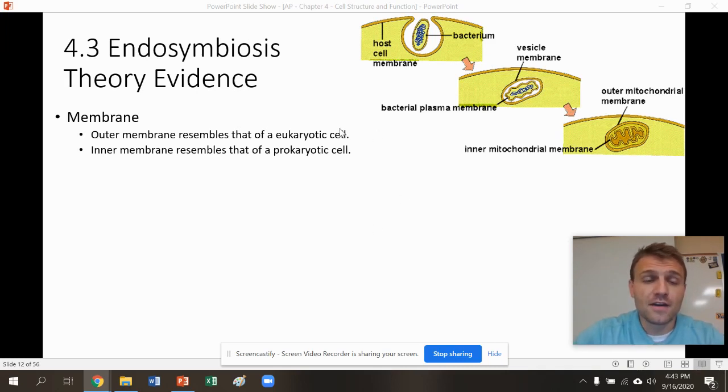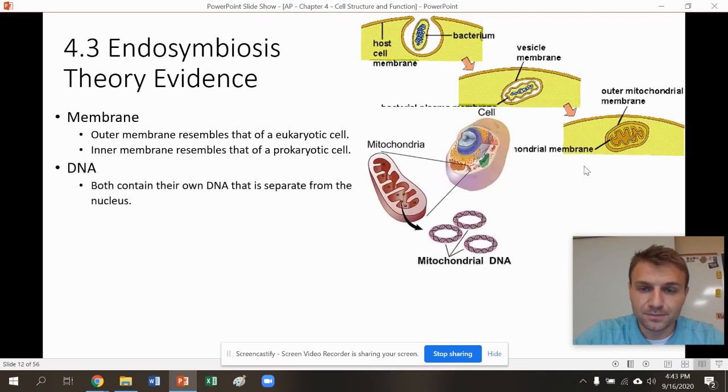What happened is they found some evidence, and this is the evidence that we have finalized today. Membrane: the outer membrane resembles that of the eukaryotic cell, while the inner membrane resembles that of the prokaryotic cell. And that makes sense because, again, we're going to have this fold or this pouch that's going to create around that bacteria cell. So the outside of mitochondria is actually going to look a lot like the eukaryotic membrane, while the inside is going to look more prokaryotic. That's some evidence for this theory.